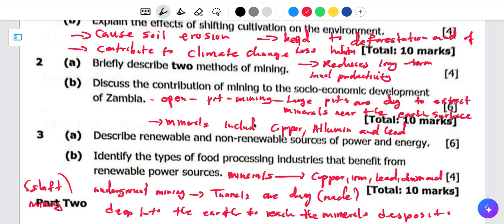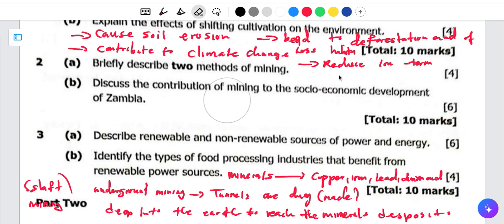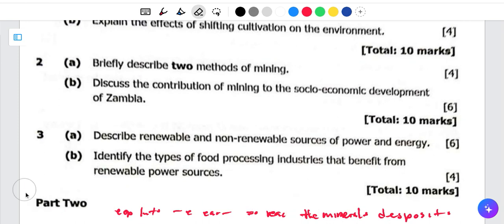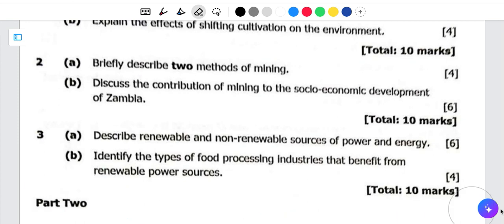The second one is to generate government revenue, as well as contributing to foreign exchange, and also stimulate infrastructure development, encourage industrialization, because once minerals are extracted, they can be sold to industries for processing so that they make things from them. And apart from that, improving the living standards in the mining towns. 6 marks for this question.